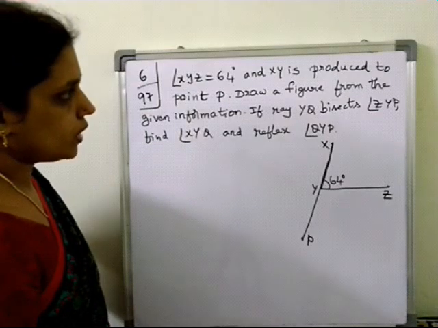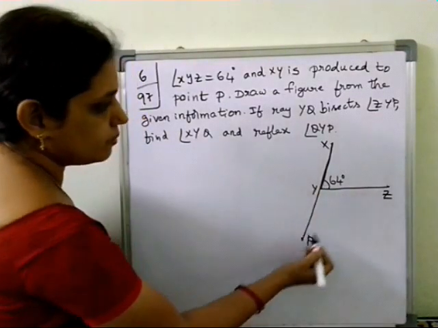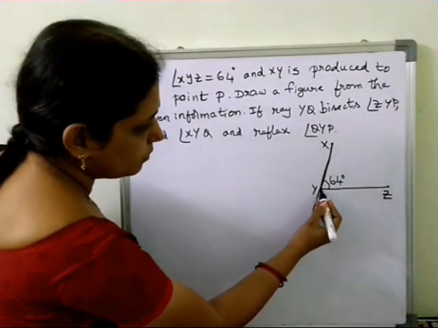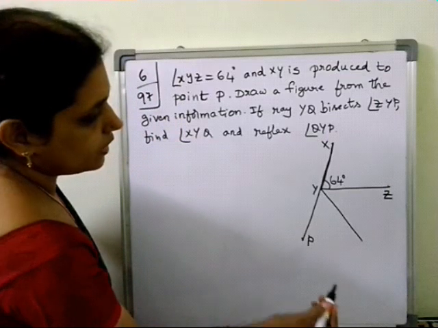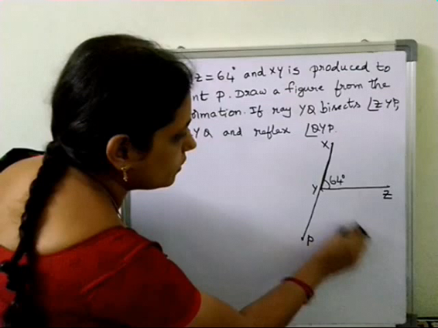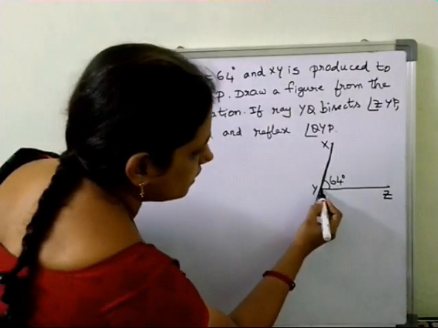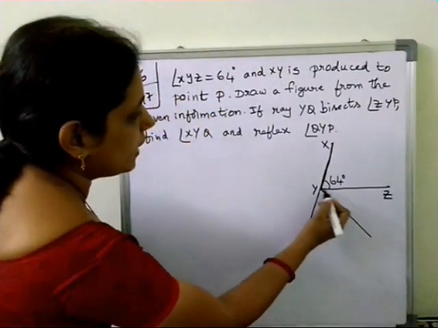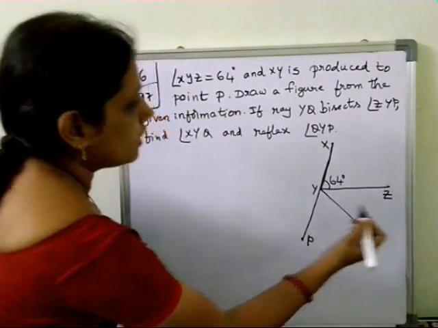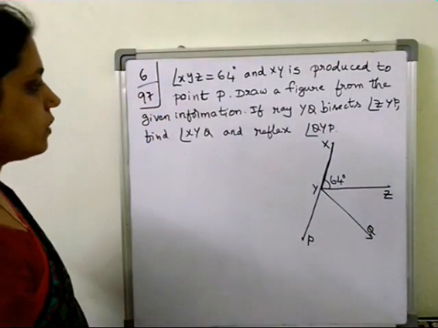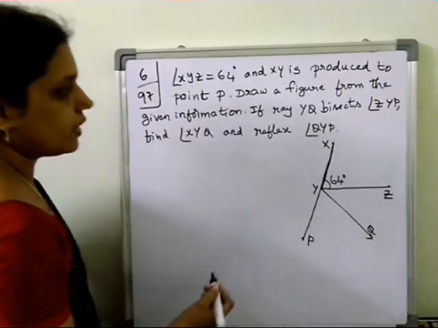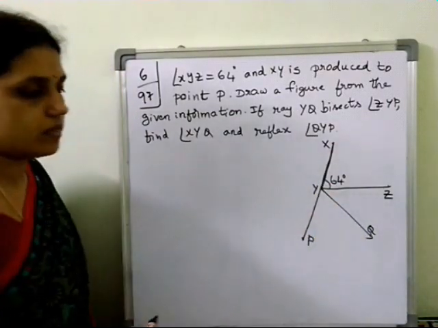Now ray YQ bisects angle ZYP. Angle ZYP is this one. Bisects means what? Dividing into two equal parts. So maybe like this. Angle ZYP is bisected by the ray YQ. So here we can write Q. Now you have to find angle XYQ, and you have to find reflex angle QYP.